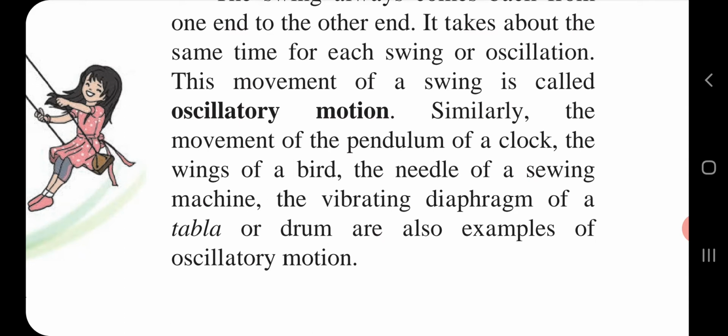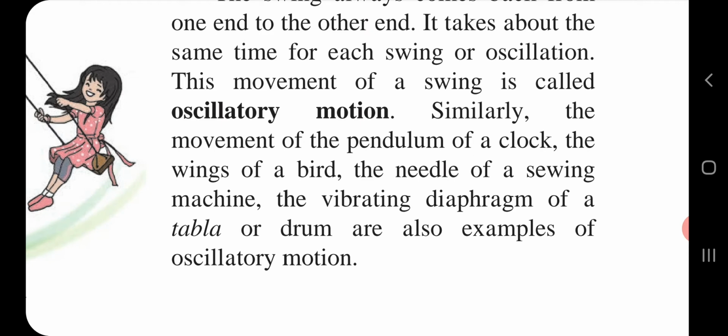Therefore, the movement of a bird's wing is also an example of oscillatory motion, because when birds are flying, the wings continuously return to the same flying position. Now the next example related to oscillatory motion: when a sitar string is plucked, what kind of motion does it get?